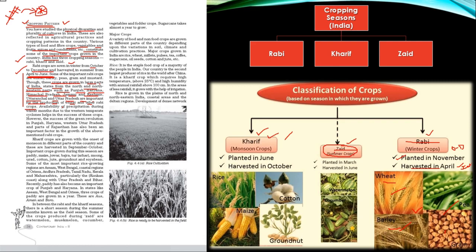Availability of precipitation during winter months due to western temperate cyclone helps in the success of these crops. However, success of the Green Revolution in Punjab, Haryana, Western Uttar Pradesh and parts of Rajasthan has also been an important factor in the growth of above mentioned Rabi crops.